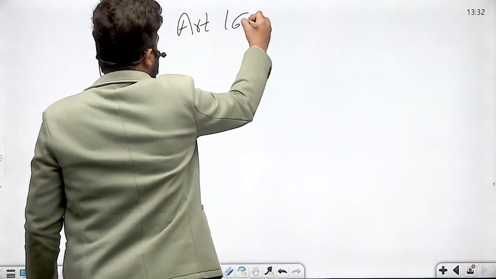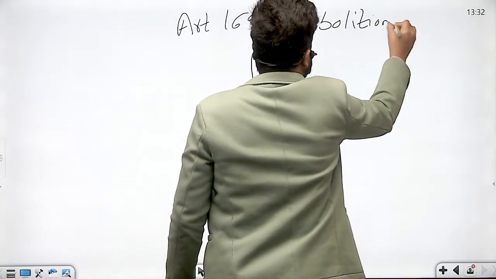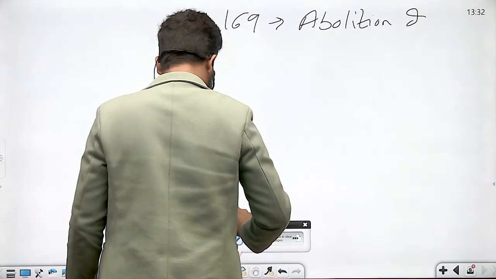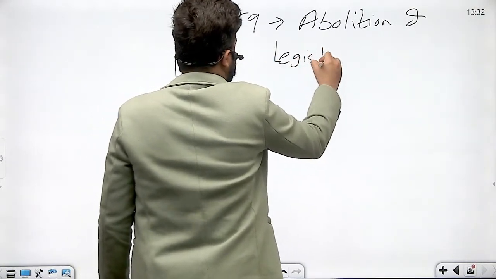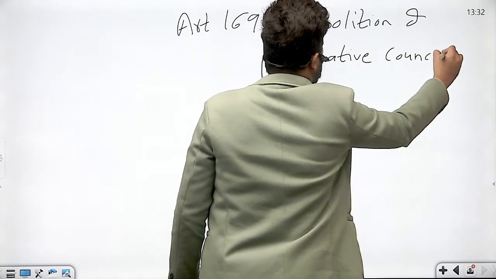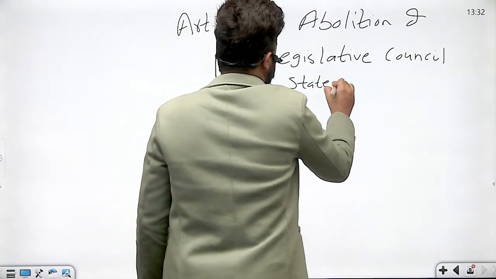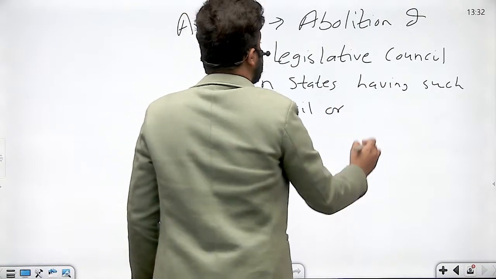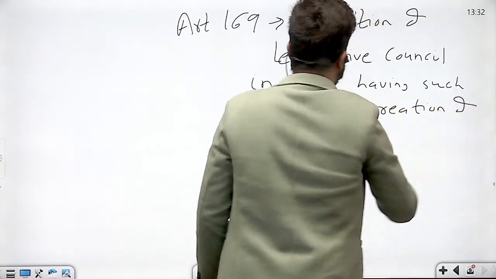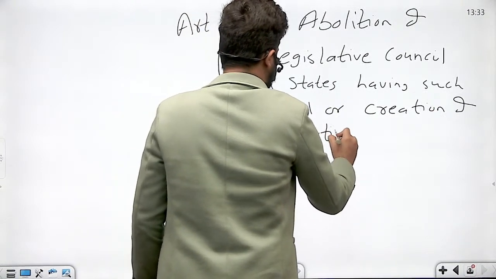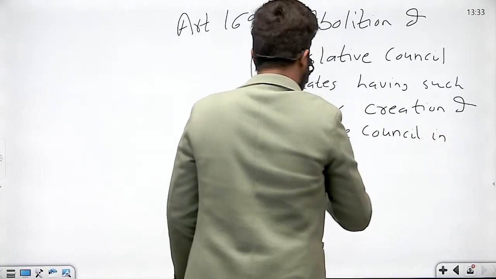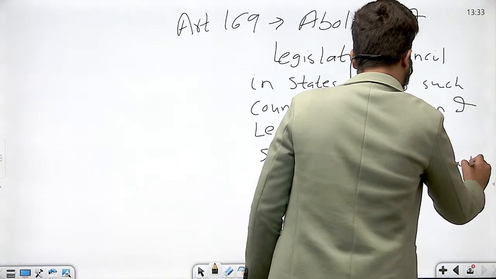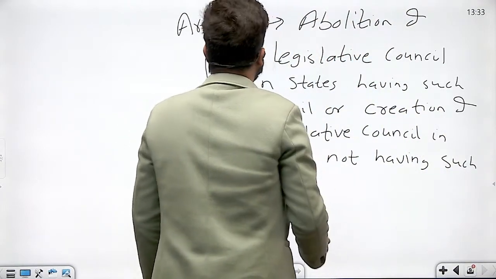Article 169 is about abolition of Legislative Council in states having such council, or creation of Legislative Council in states not having such council. This is provided under Article 169.